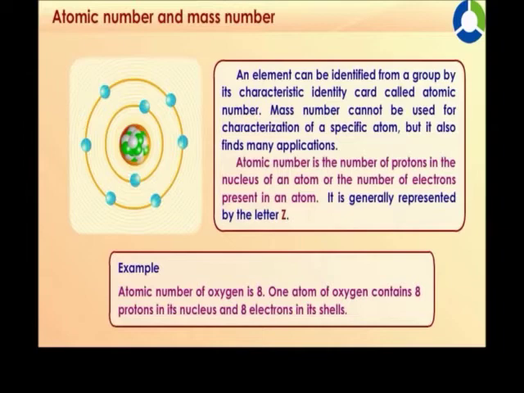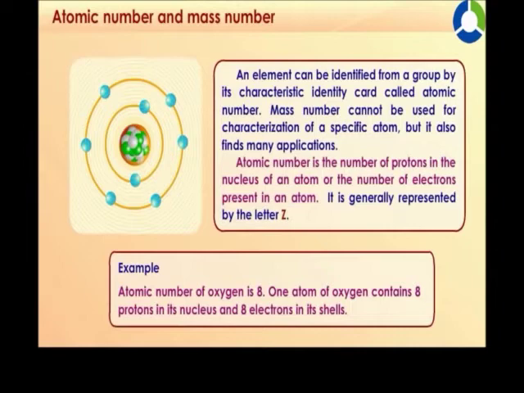Mass number cannot be used for characterization of a specific atom, but it also finds many applications. Atomic number is the number of protons in the nucleus of an atom or the number of electrons present in an atom. It is generally represented by the letter Z. For example, the atomic number of oxygen is 8. One atom of oxygen contains 8 protons in its nucleus and 8 electrons in its shell.